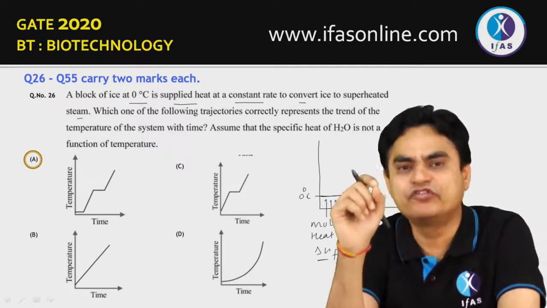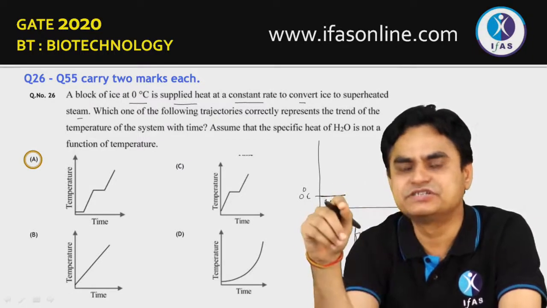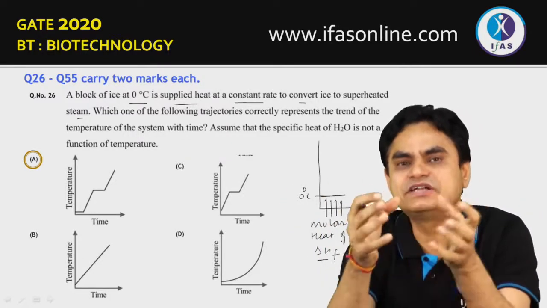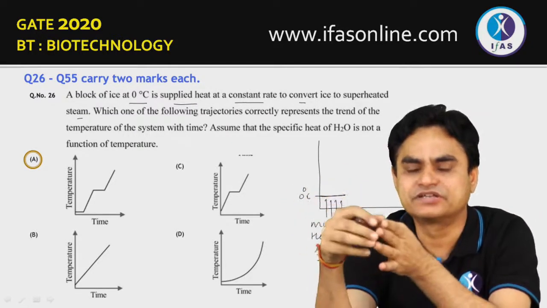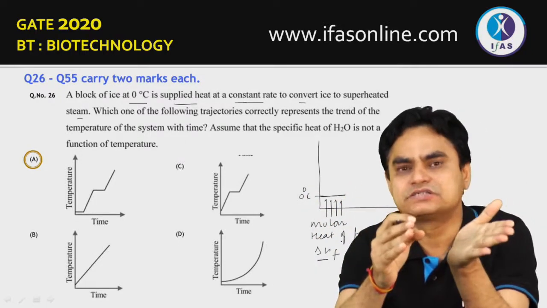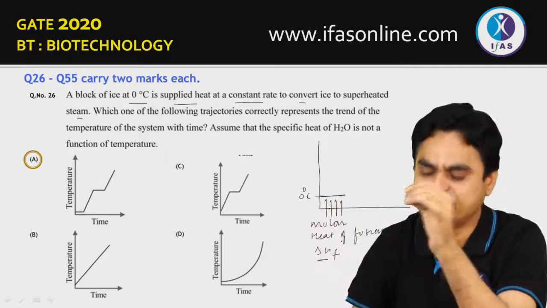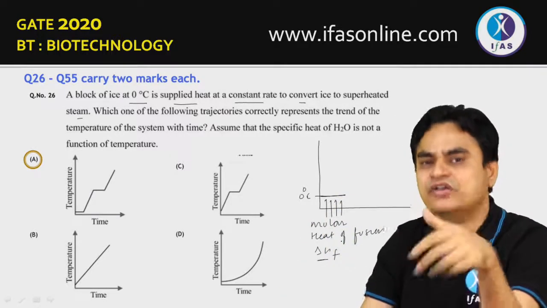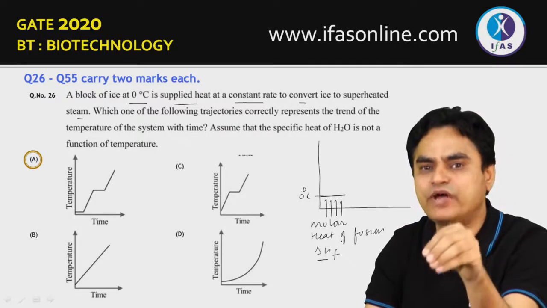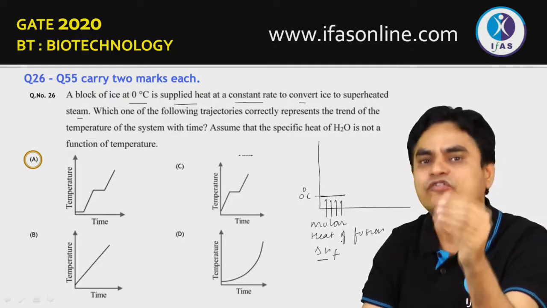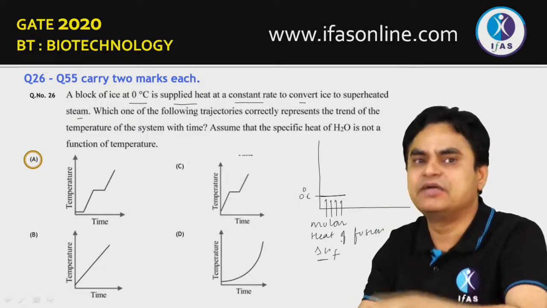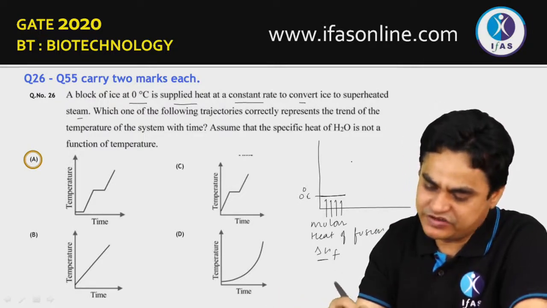First, there is a need for energy where the temperature does not change, but this energy is required for disrupting the hydrogen bonds present in ice to convert it into a liquid state. This energy or heat which is required from outside for converting ice into a liquid state is referred to as the heat of fusion. Heat of fusion is the amount of energy required for conversion of 1 mole of ice into 1 mole of water at its melting or freezing temperature.